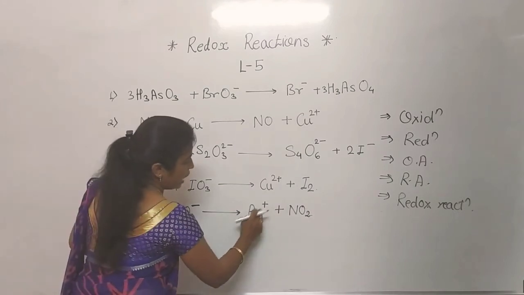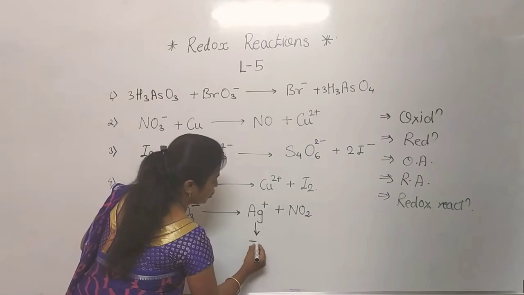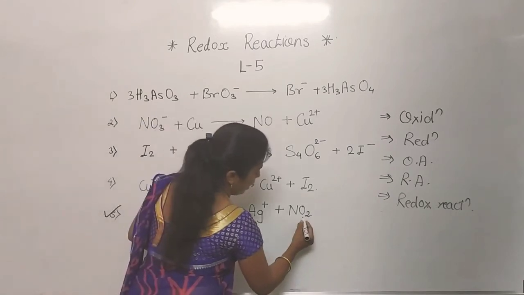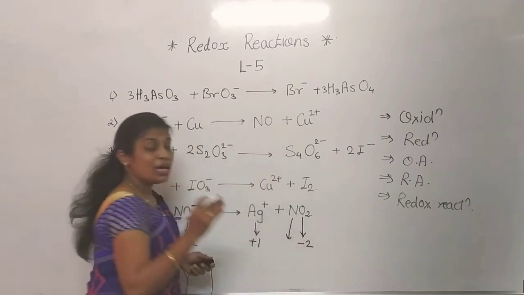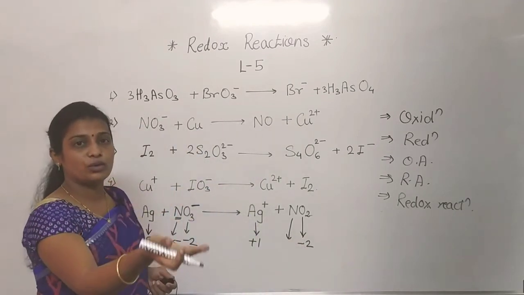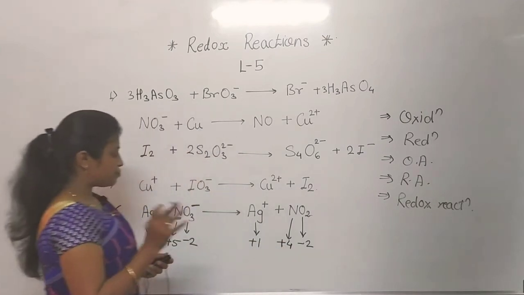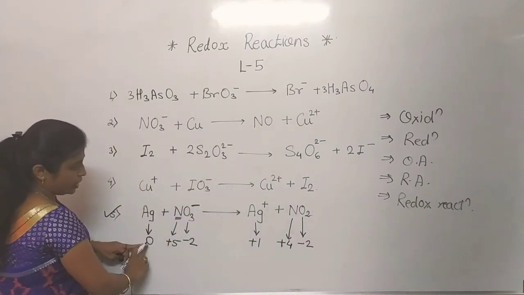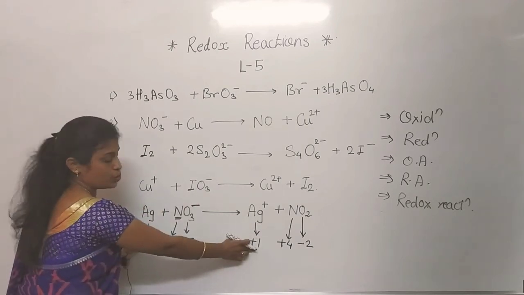Now see here, Ag plus is a cation, so its oxidation number is +1. Here again oxygen is -2, nitrogen, 2 2s are -4, -4 shifted to that side becomes +4. Now see here, Ag, its oxidation number changes, yes it is changed, that is the +1.